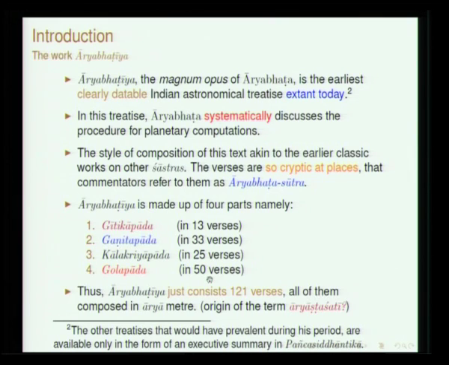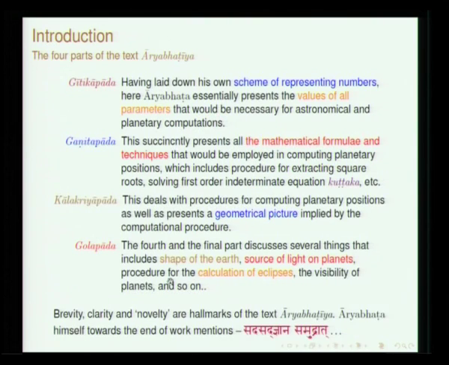And in fact, yesterday you might have heard Professor Srinivas mentioning that it is also called Aryashtasati. Ashtasati means 108. If you just drop these 13 verses, it just happens to be 108. We will see it in greater detail later. Why this 108?